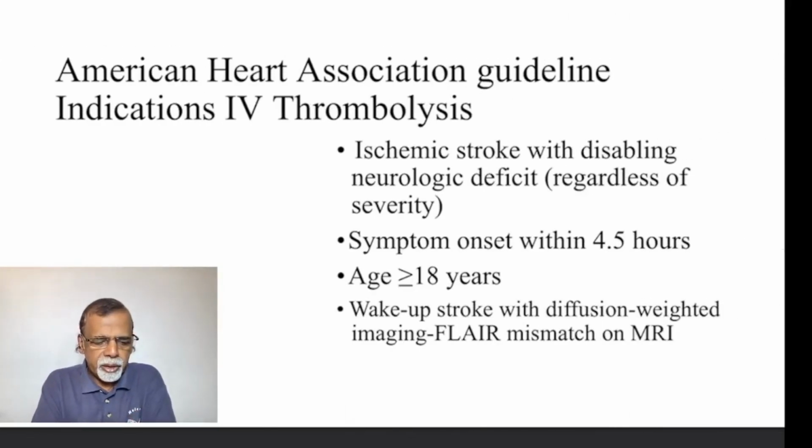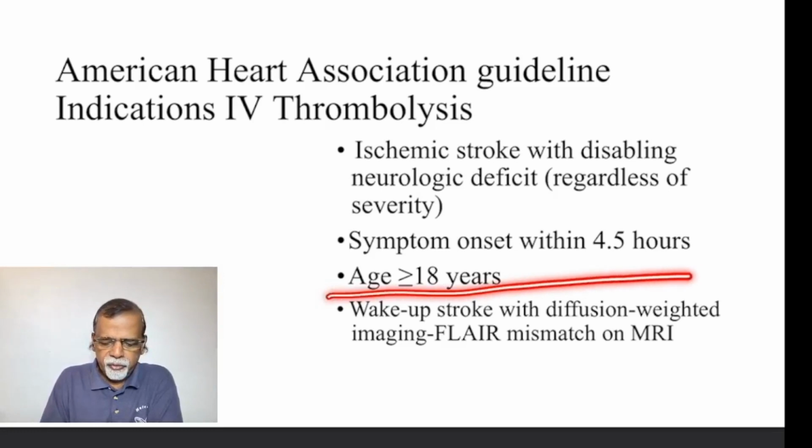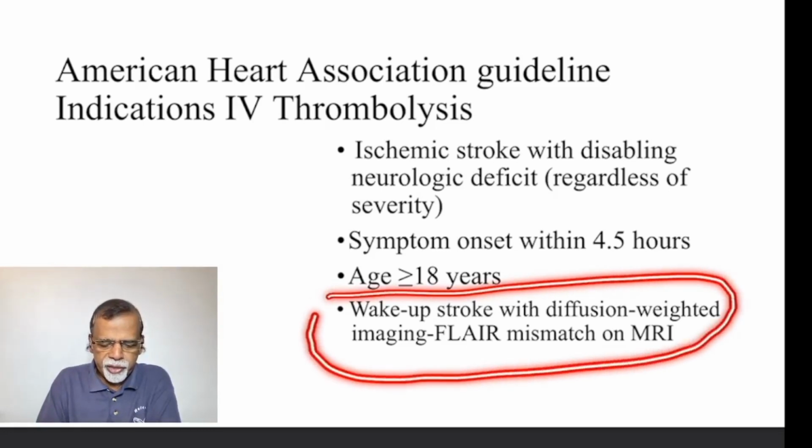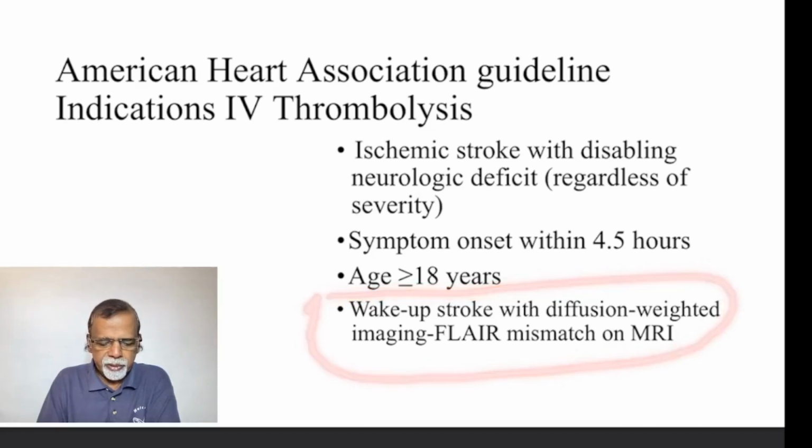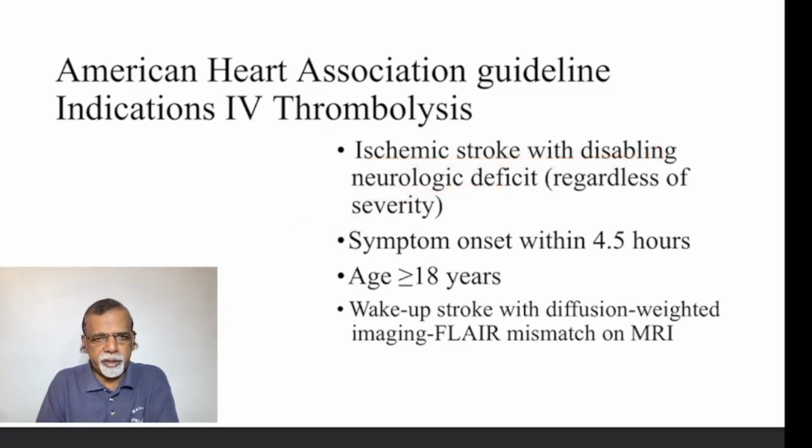Let us go into the American Heart Association guidelines for the indications of IV thrombolysis. The newer addition is the wake-up stroke with diffusion weighted imaging FLAIR mismatch on MRI. All others remain the same. That is age more than 18 years, onset of symptoms within 4.5 hours, and ischemic stroke which is disabling, rather than the severity.